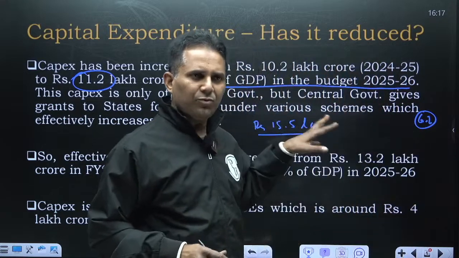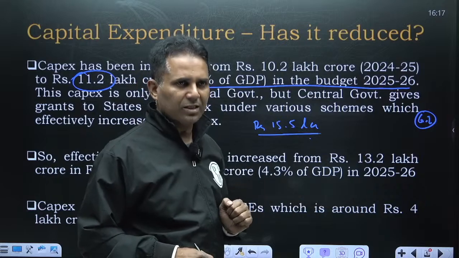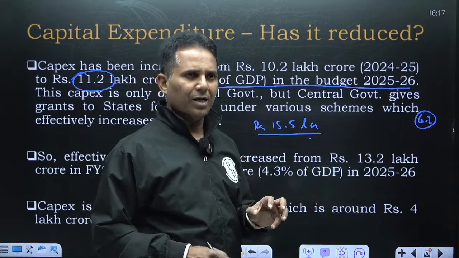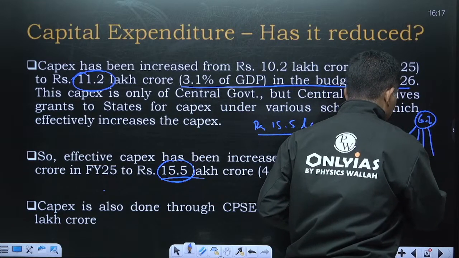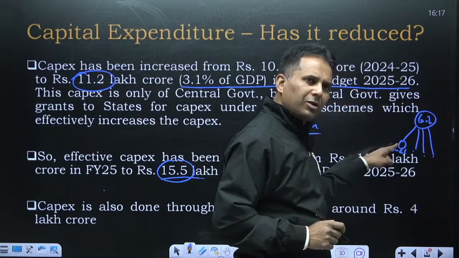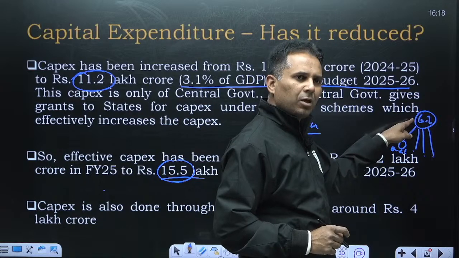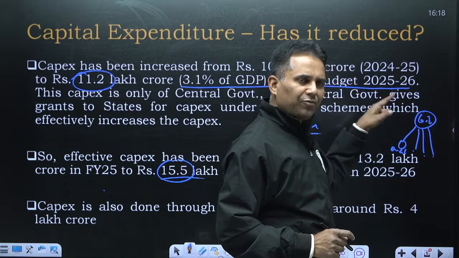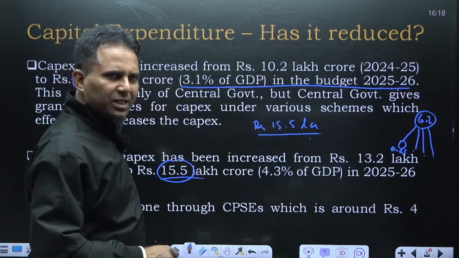This budget about capex, or the overall 50.6 lakh crore expenditure, is just about government of India. We have PSUs, let's say ONGC and other PSUs, they spend their own budget, their own capex, which is not part of government of India. So only what is being spent from the consolidated fund of India is shown in the government budget, and it is 11.2 lakh crore.